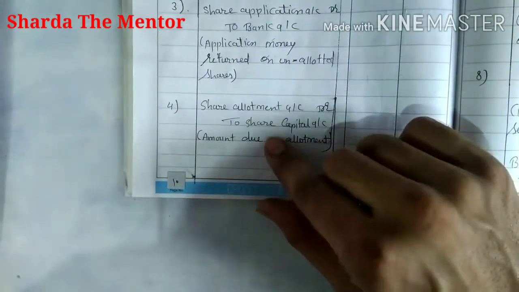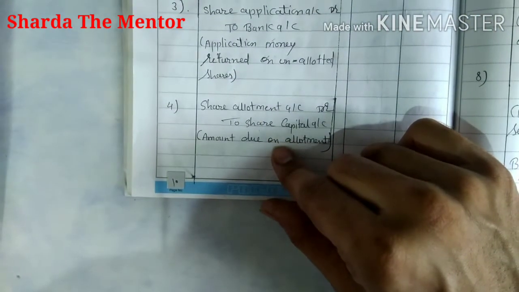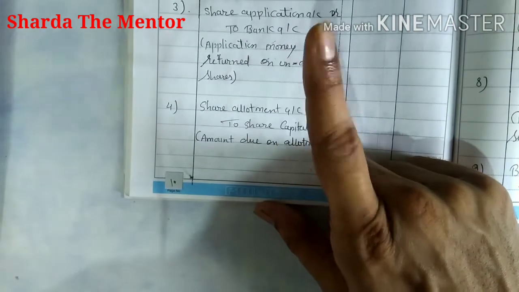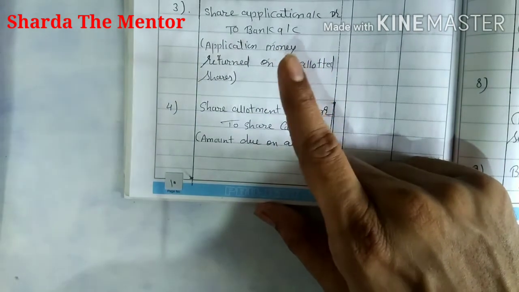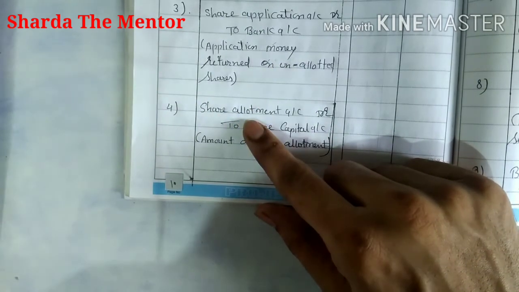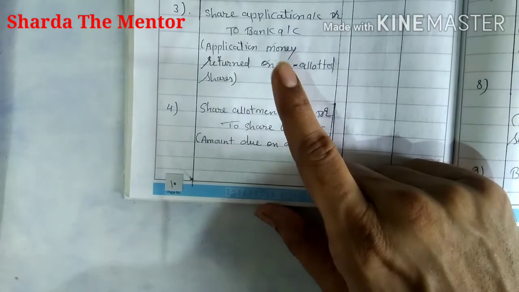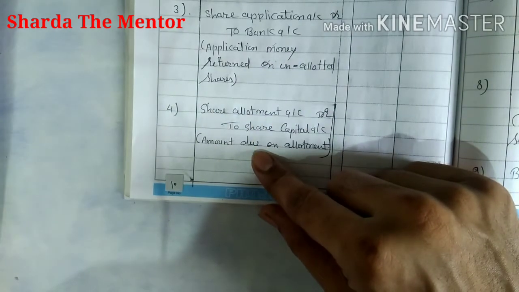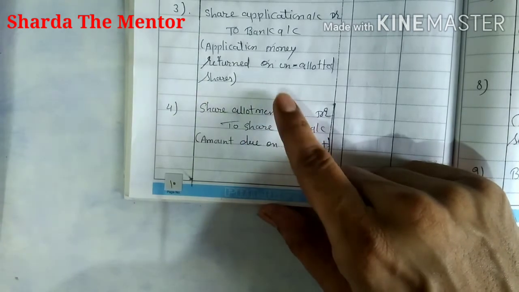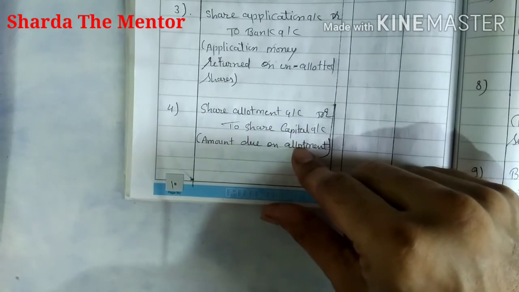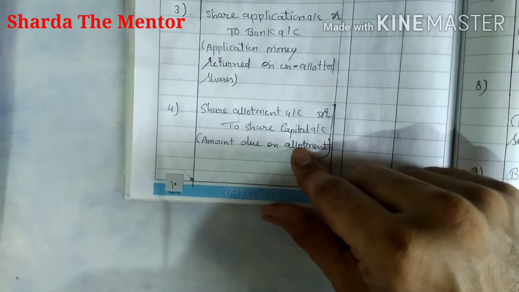Next one is share allotment account debit to share capital account. Suppose you have filled the application form, and then the college will decide whether they will allot a seat to you or not. In the same way, the company will decide whether they will allot shares to you or not, and if they have allotted, obviously they will demand the next amount. So that will be share allotment account debit to share capital account.